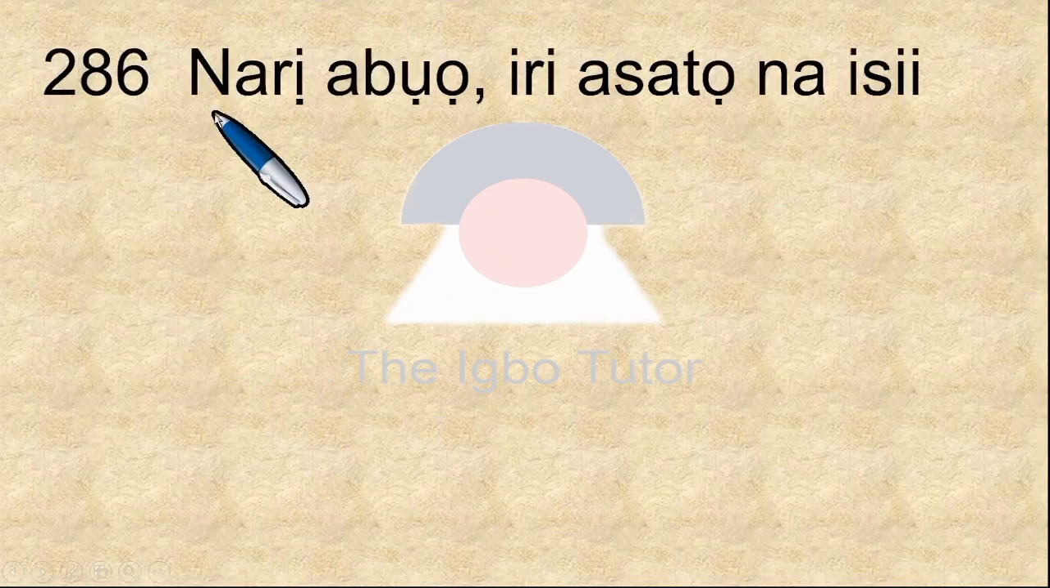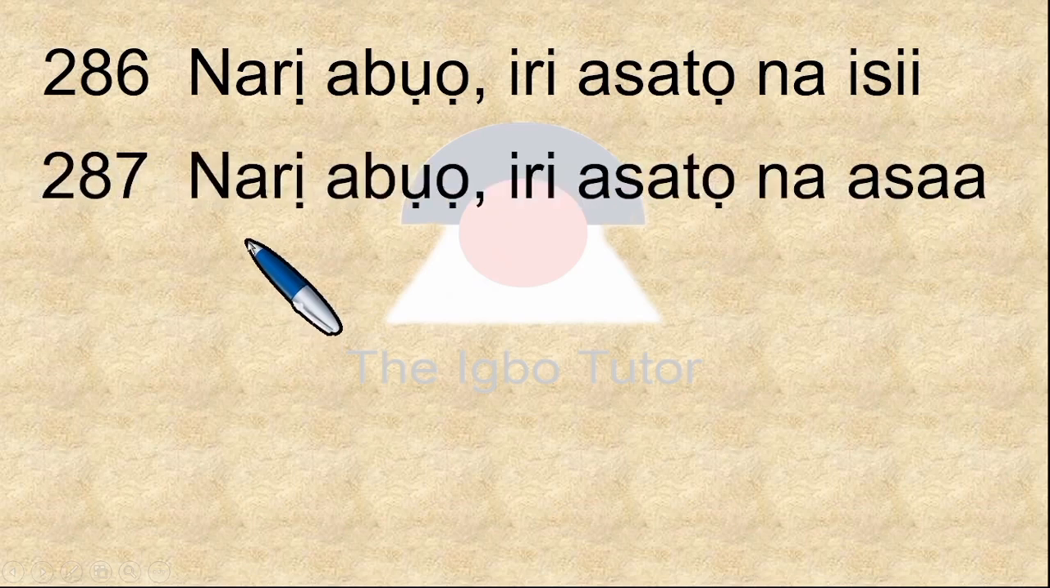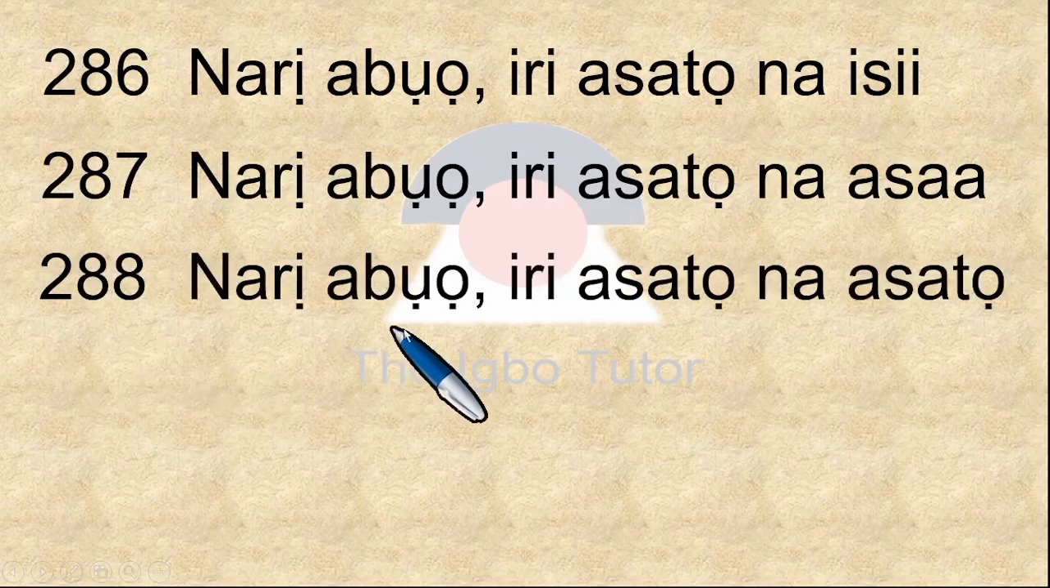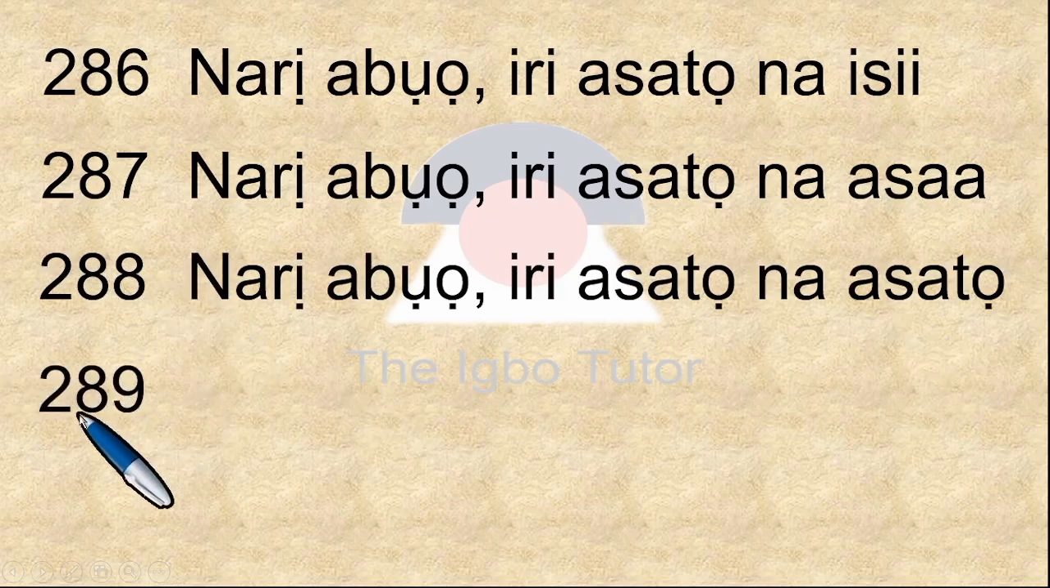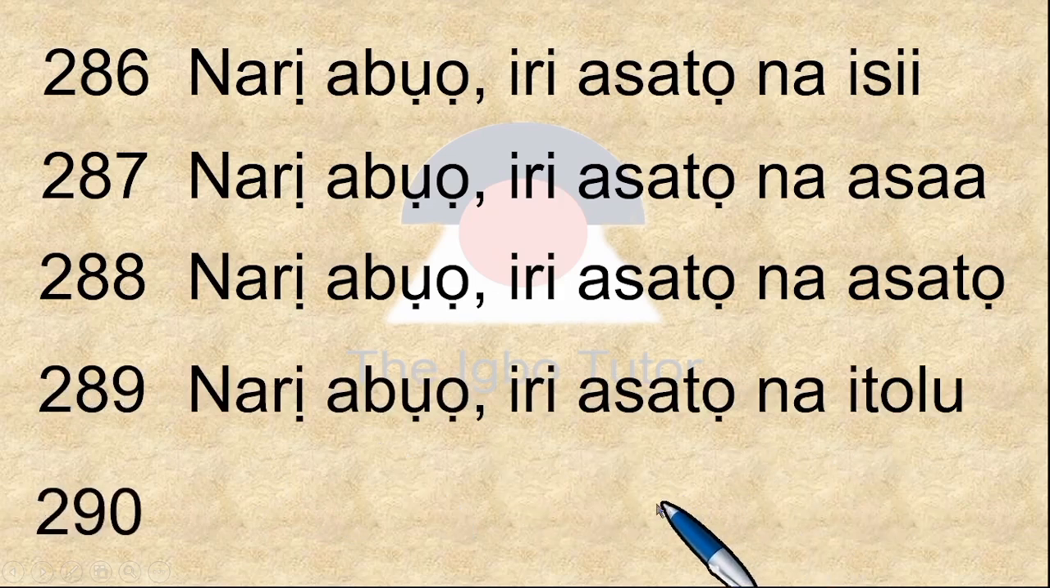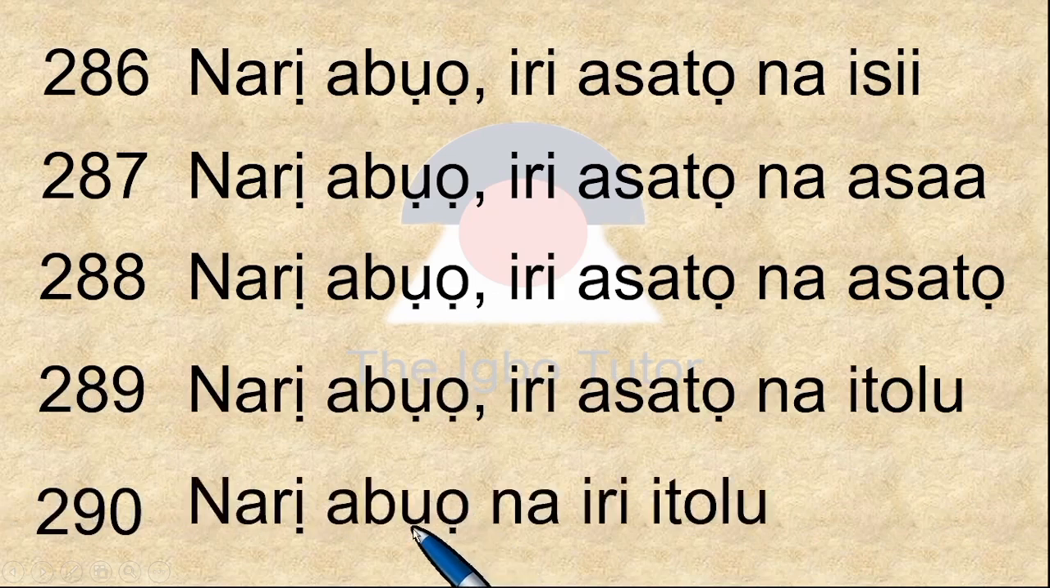286. This is narị abụọ iri asatọ na isii. 287, narị abụọ iri asatọ na asaa. 288, narị abụọ iri asatọ na asatọ. 289, we have narị abụọ iri asatọ na itoolu. And then 290, which is narị abụọ na iri itoolu.